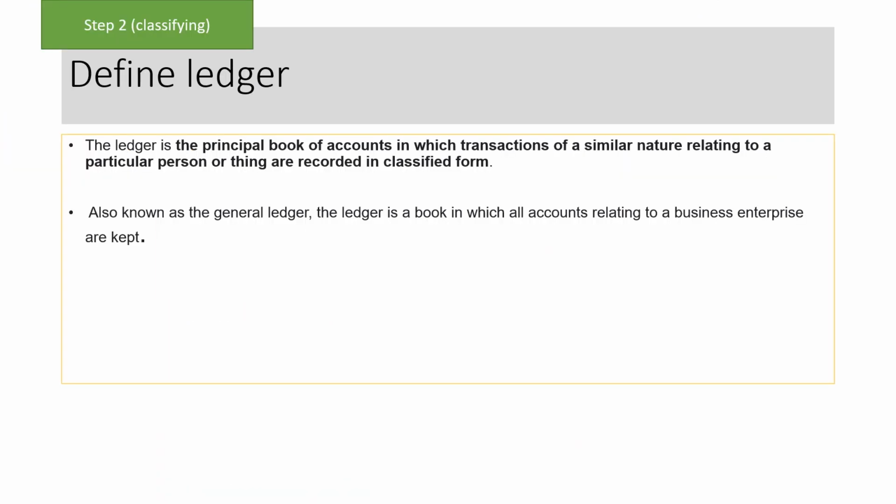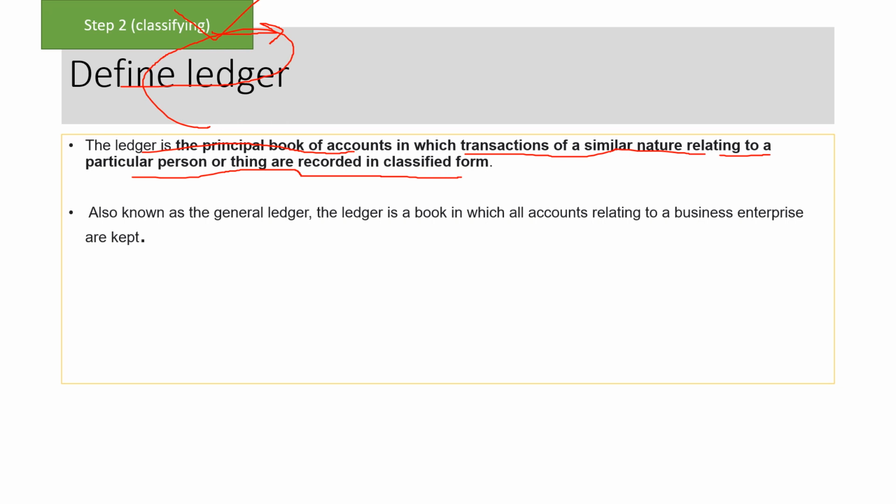So we'll start with the ledger now. Now, what is the meaning of ledger? The second step is your classifying step. Once I've written everything in my journal, the transactions part, I will classify them into different accounts. Ledger is a principal book of account. The very first book was journal. The second book is the principal book, or you can say the final book of accounts. It is called ledger, in which the transactions of similar nature are recorded at one place, and the transactions relating to a particular person or thing are recorded in a classified form.